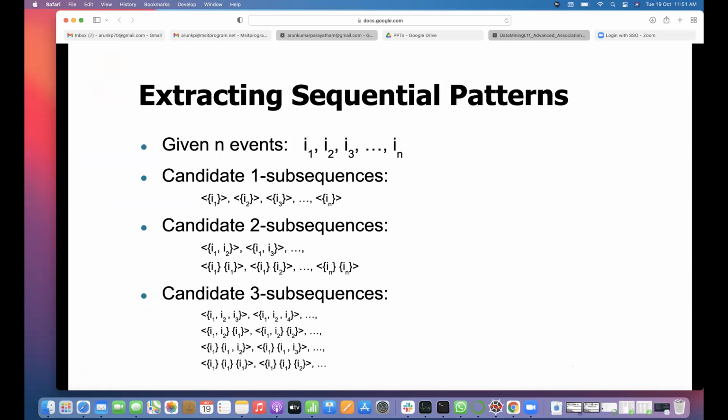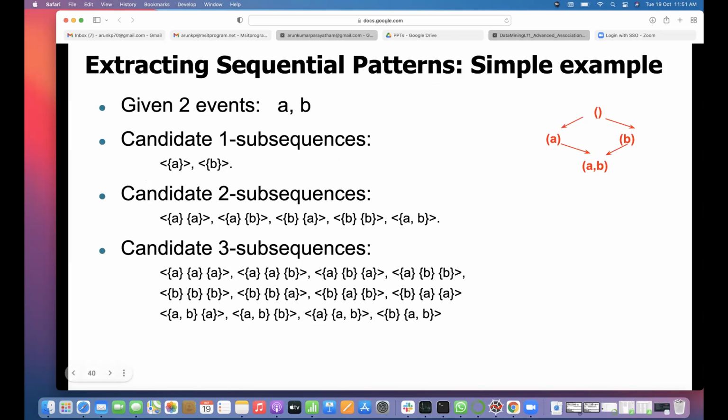So how do you extract sequential patterns? Given any events I1, I2, I3, up to IN, candidate 1 subsequences are I1 and so on; all these subsequences you need to find out. For candidate 2 subsequences, you form two elements and see whether they are supported by sequences or not. For candidate 3 subsequences, three items are taken together.